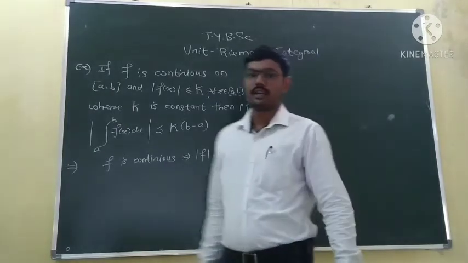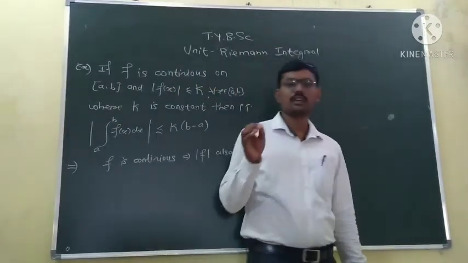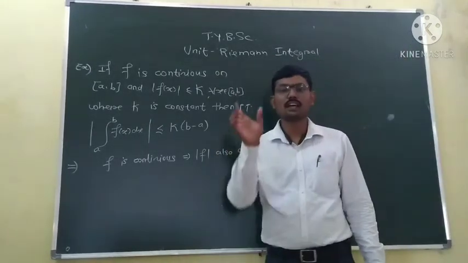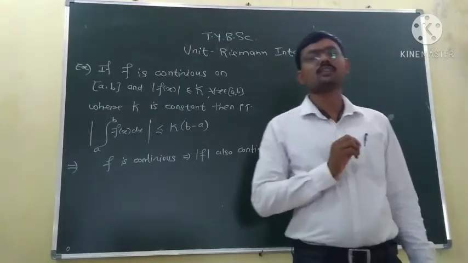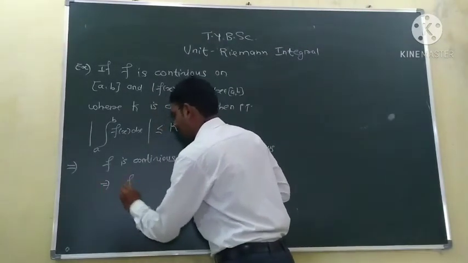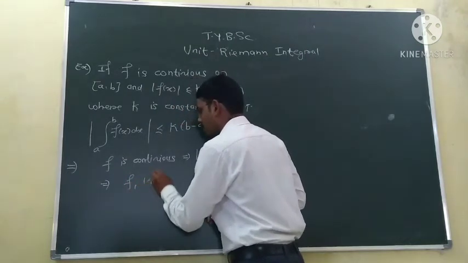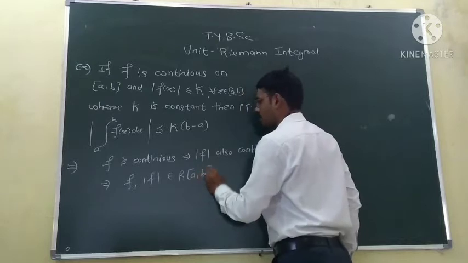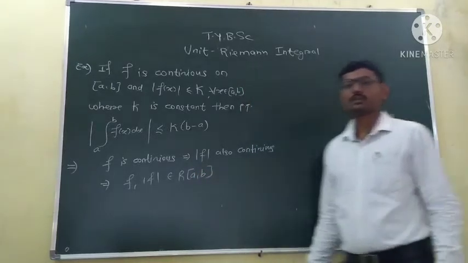And we know every continuous function is Riemann integrable. Continuous and bounded functions are Riemann integrable over the interval. This implies the function f and the mod of the function are Riemann integrable on the interval from a to b.